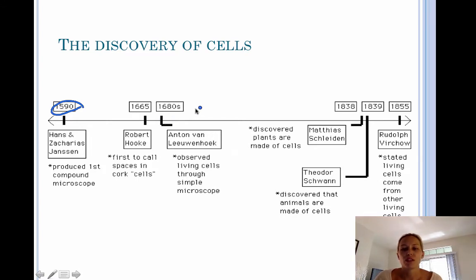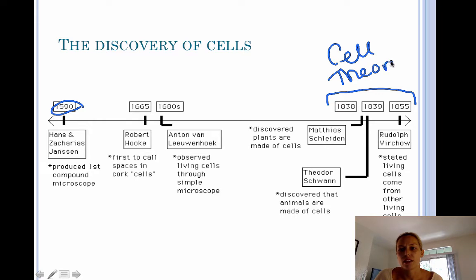It wasn't until much later on that we have our three scientists here, Matthias Schleiden, Theodor Schwann, and Rudolf Virchow. These three scientists were involved in the development of the cell theory.